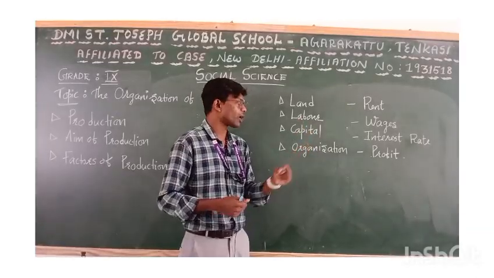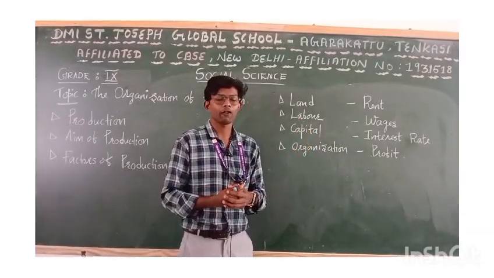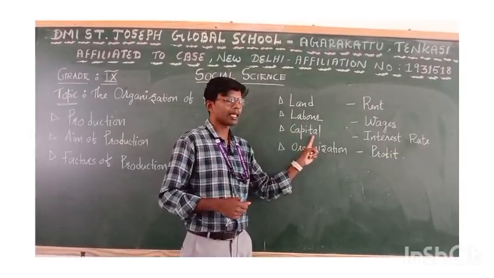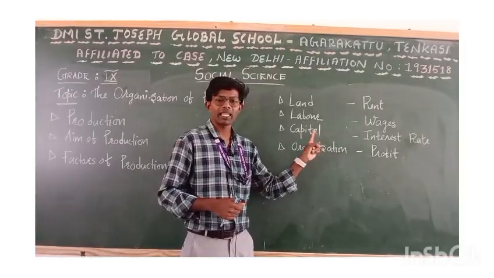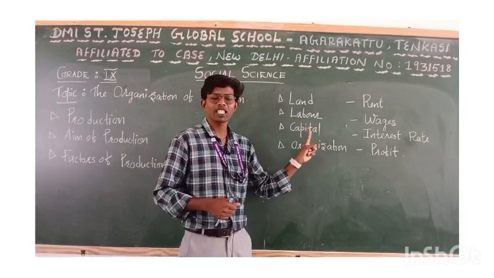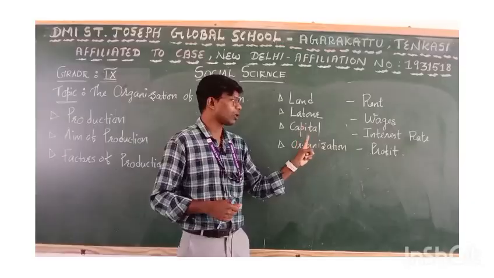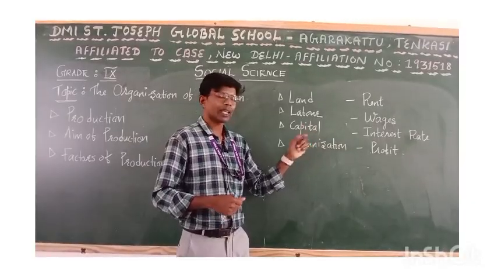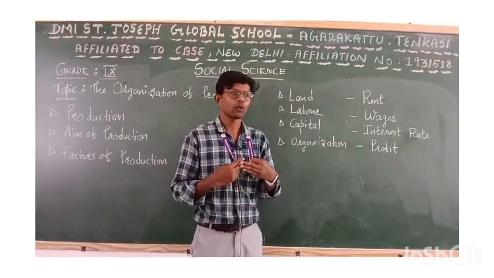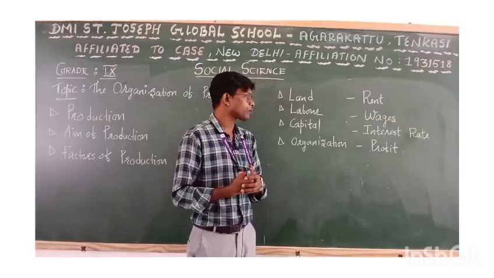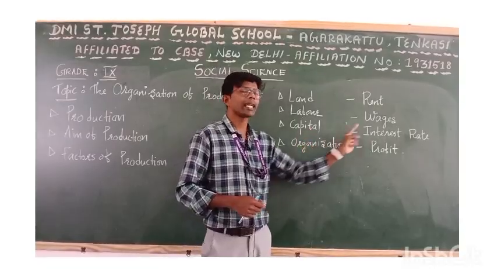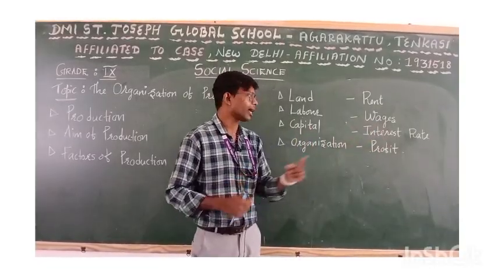The third one is capital, or physical capital. Here we need a variety of materials, inputs, and things at every stage during the production of a particular product. For example, tools, machines, money in hand, dead wood, etc. These are examples of physical capital. From physical capital, we get an interest rate.